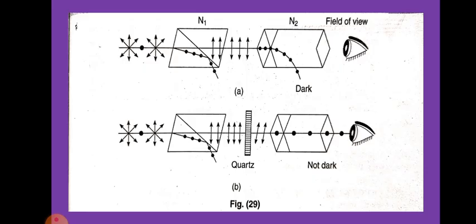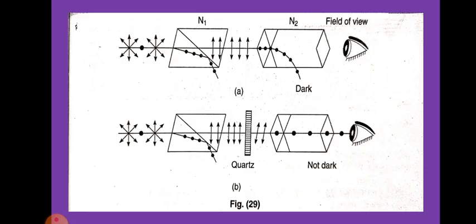Third, in the case of solutions, the rotation for a given path length is proportional to the concentration C of the solution, that is, theta proportional to C. Fourth, the rotation varies inversely as the square of the wavelength lambda of light employed, that is, theta proportional to 1 by lambda square. Thus it is least for red and greatest for violet.